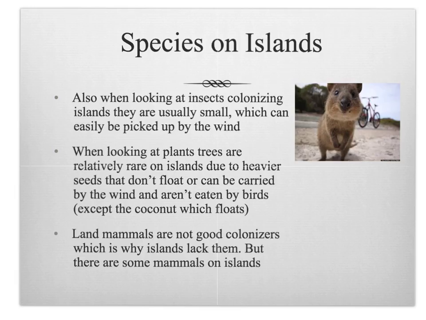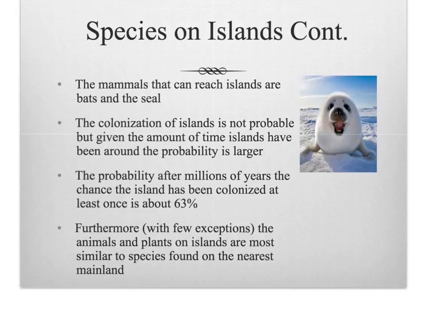Species on islands. Insects colonizing islands are usually small, which can easily be picked up by the wind. Trees are relatively rare on islands because their heavier seeds don't float, can't be carried by the wind, and aren't eaten by birds, except the coconut, which floats. Land mammals are not good colonizers, which is why islands lack them, but there are some mammals on islands. The mammals that can reach islands are bats and seals.